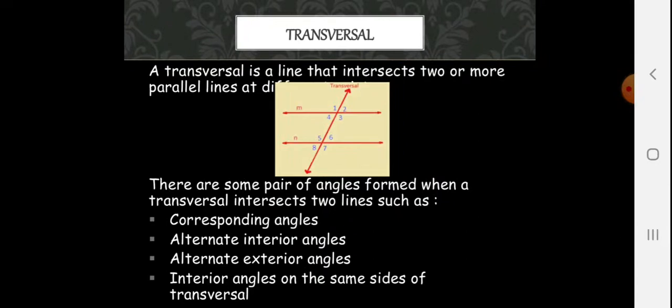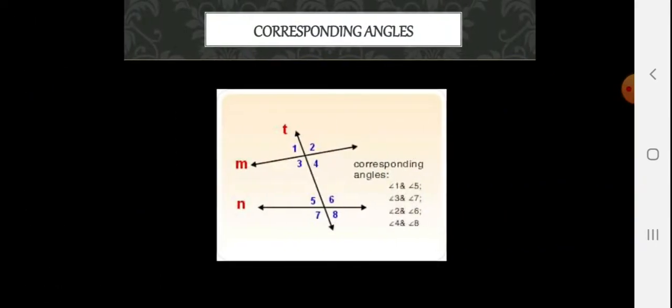Transversal. A transversal is a line that intersects two or more parallel lines at different positions. There are some pairs of angles formed when a transversal intersects two lines such as corresponding angles, alternate interior angles, alternate exterior angles and interior angles of the same side. Corresponding angles, you can see here angle 1 corresponds to 5, 3 corresponds to 7, 2 corresponds to 6 and 4 corresponds to 8.